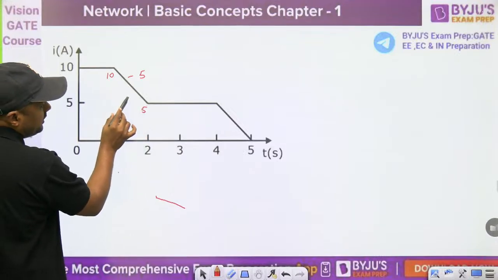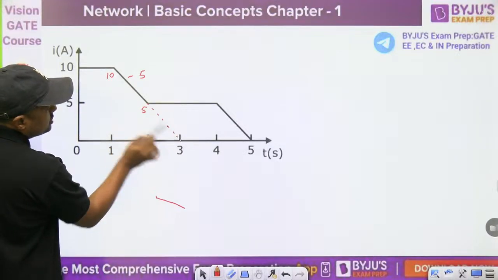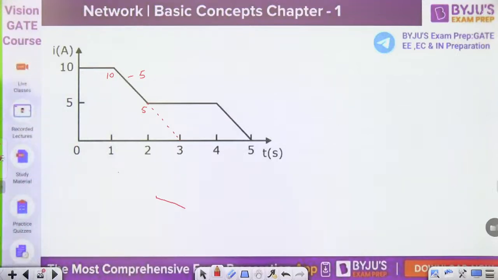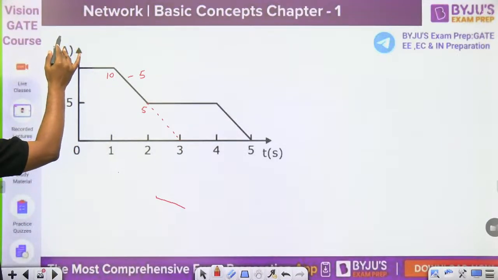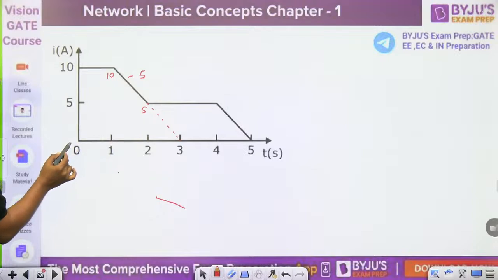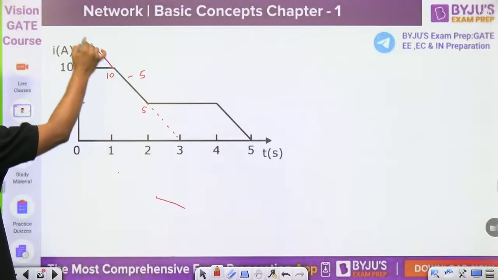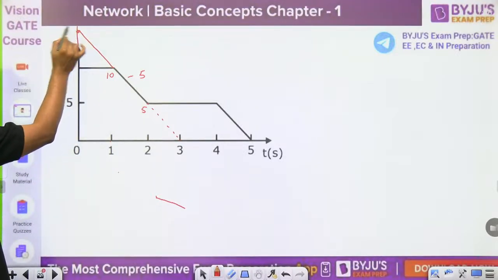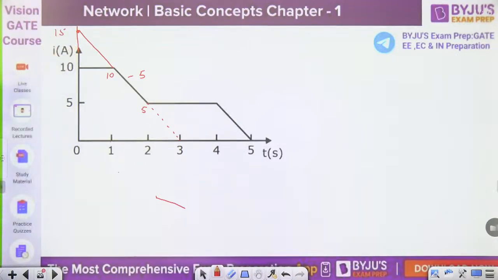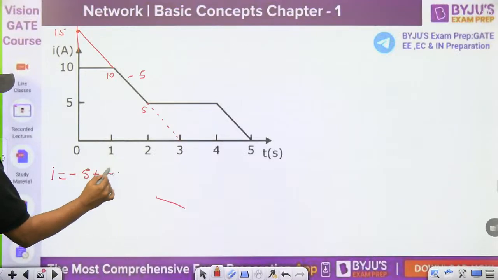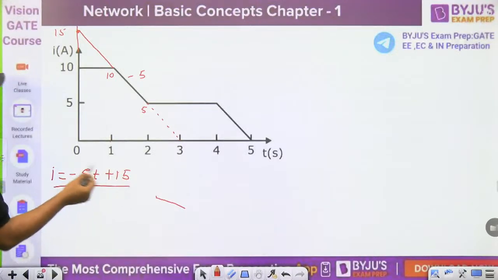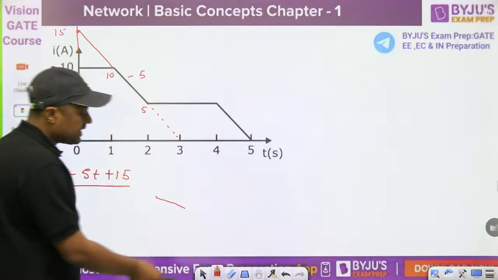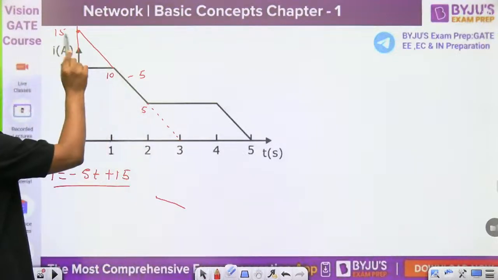And if it is increased by one step, it will reach what? 0. But suppose I am moving in the opposite direction, it will increase by what? 5. So moving one step in the opposite direction, it will reach what? 15. Directly you can say the intercept at this point is 15. Then what is the equation? y is equal to mx plus c. What is the slope? Minus 5t. And what is the intercept? 15. Directly you can write within 10 seconds.